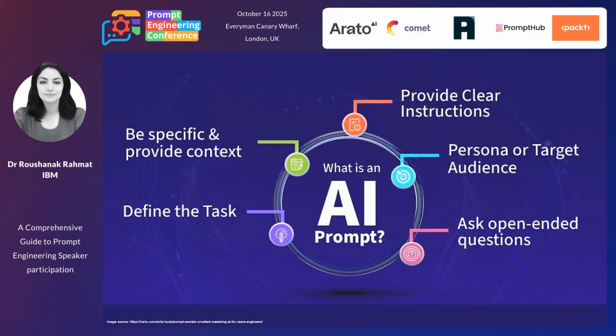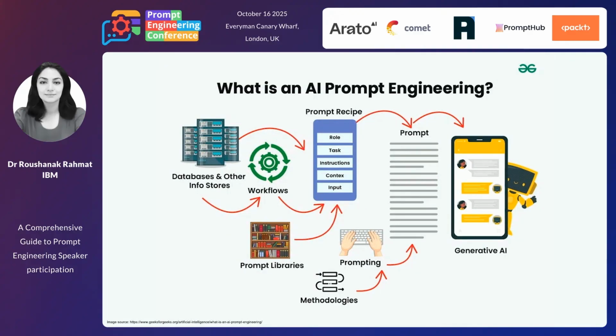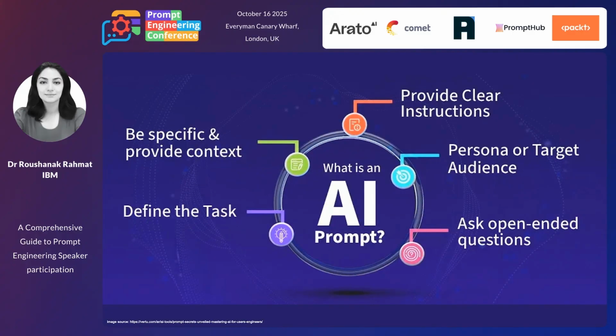Another thing I like to talk about when writing a prompt is that it's always good to define the task well, and this comes back to the prompt recipe. The whole prompt should have a proper task defined, be specific, and provide the proper context, clear instructions, the personas, and who the target audiences are.